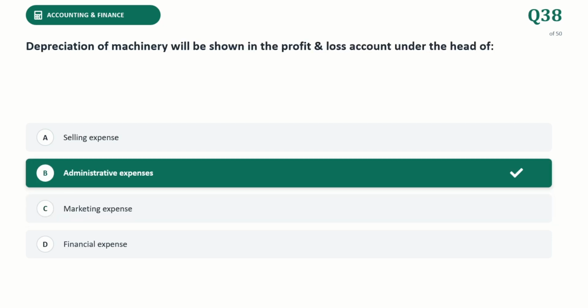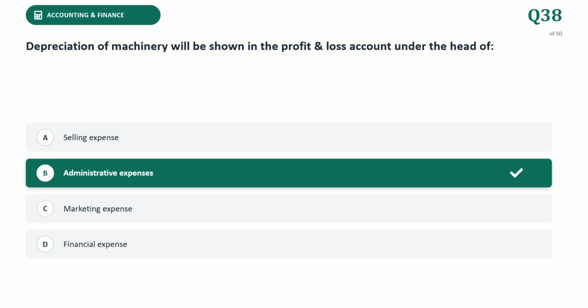Next question. Depreciation of machinery will be shown in the profit and loss account under the head of. The correct answer is administrative expenses.